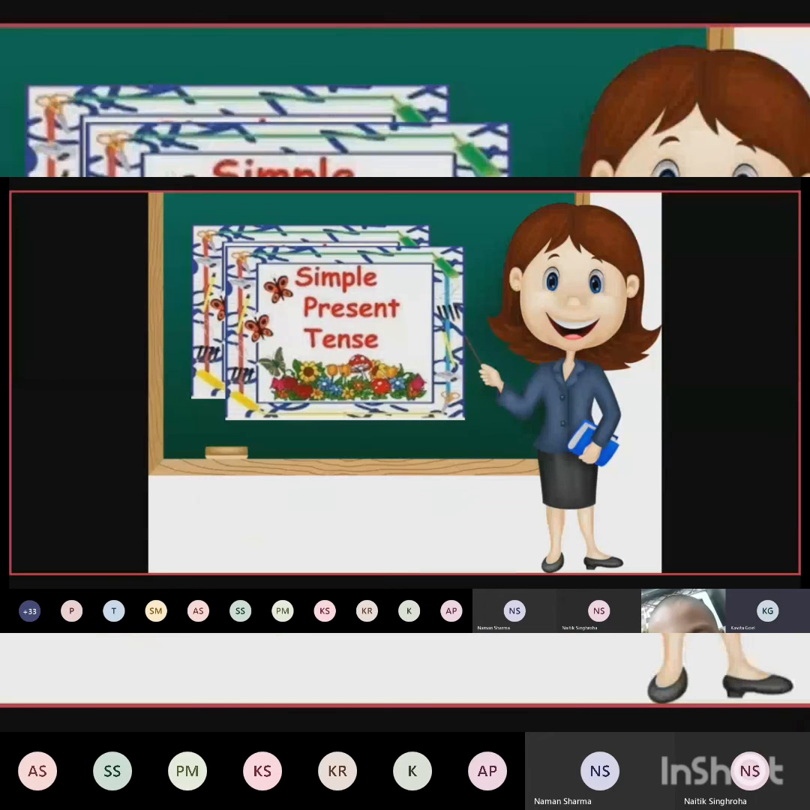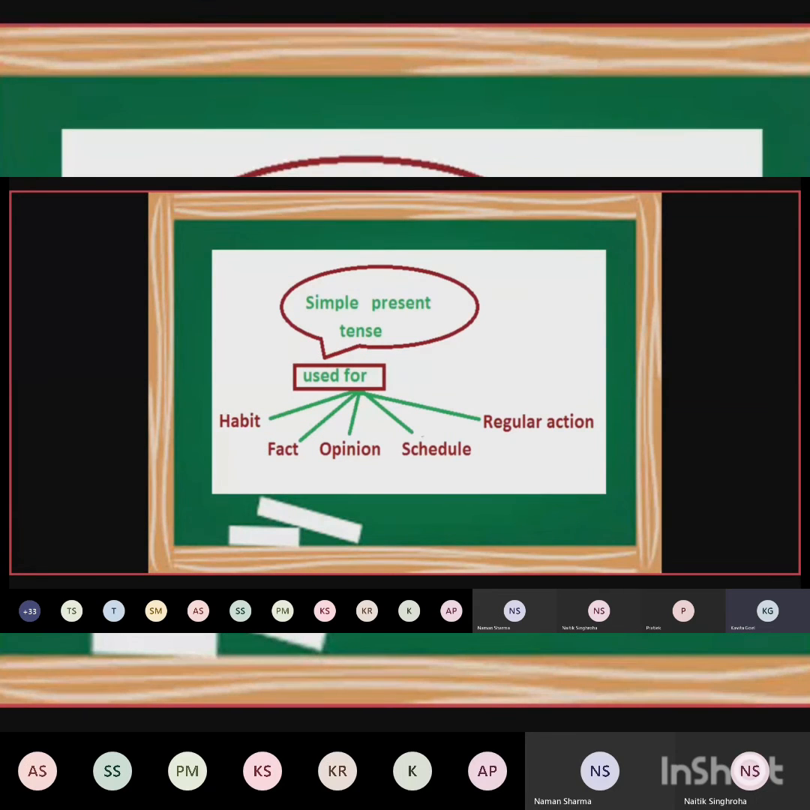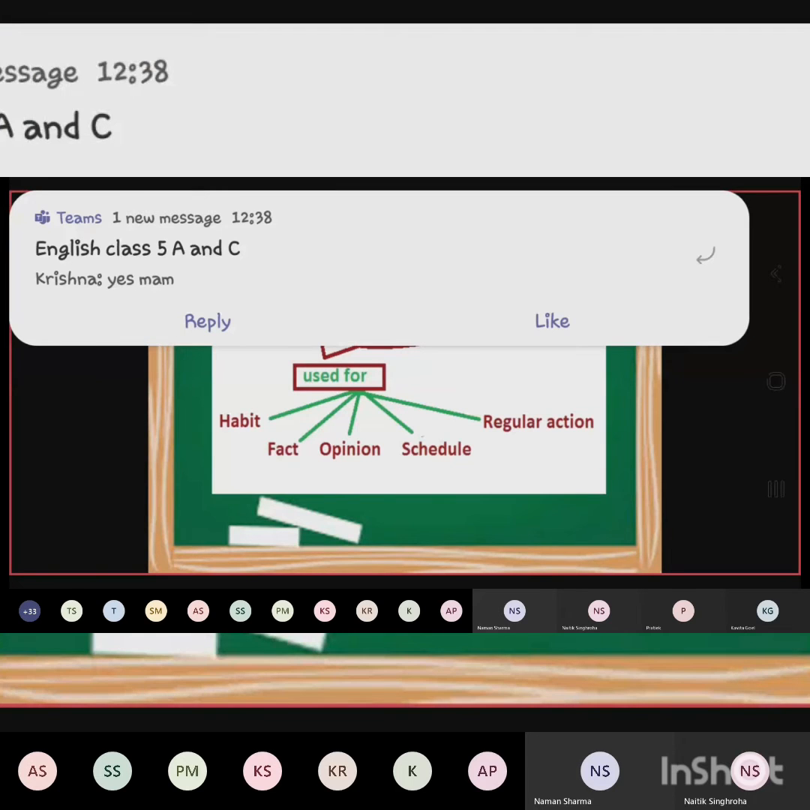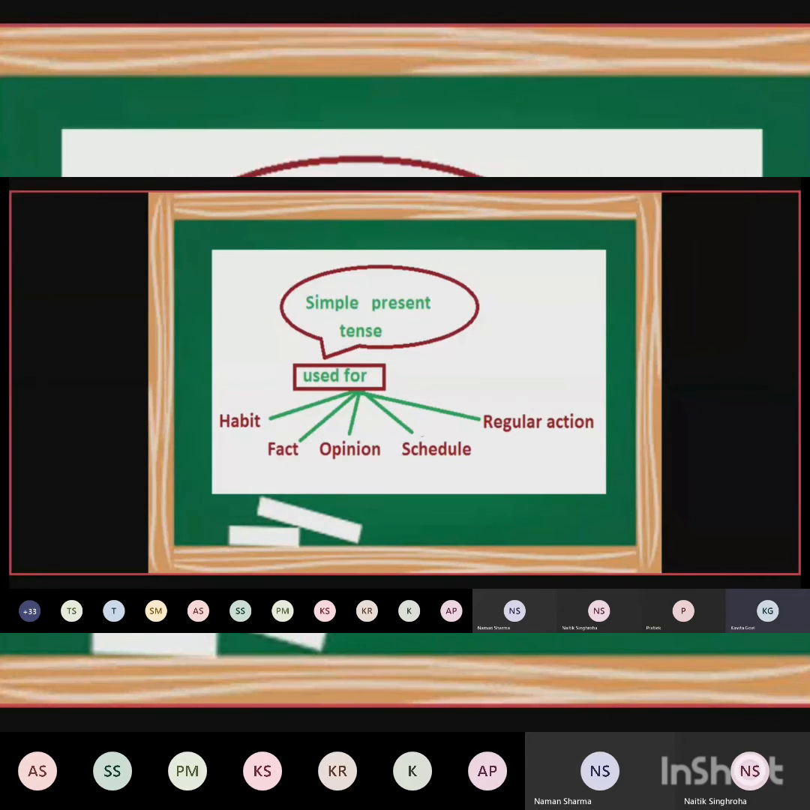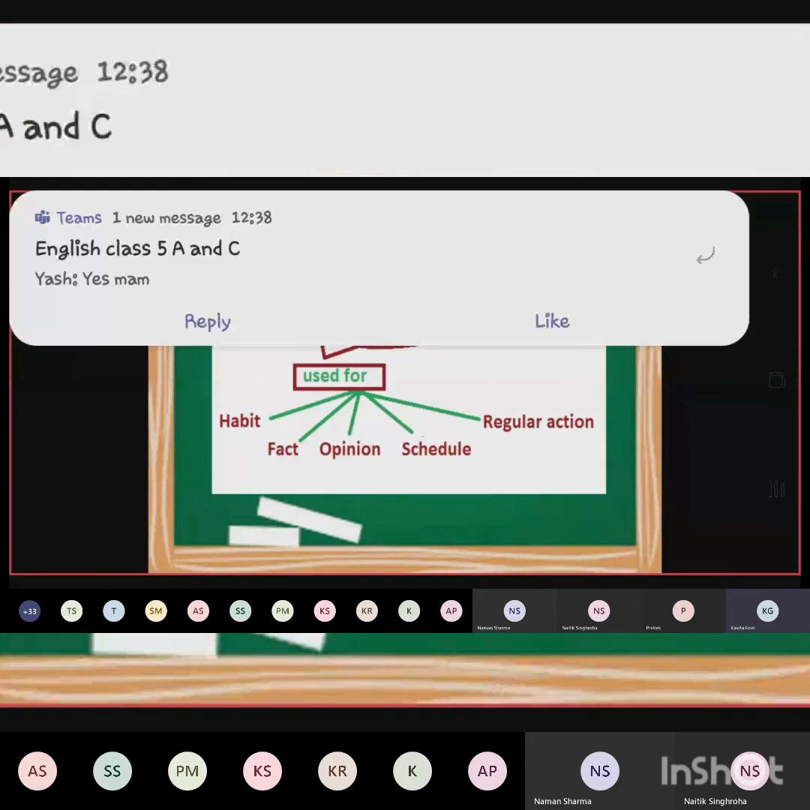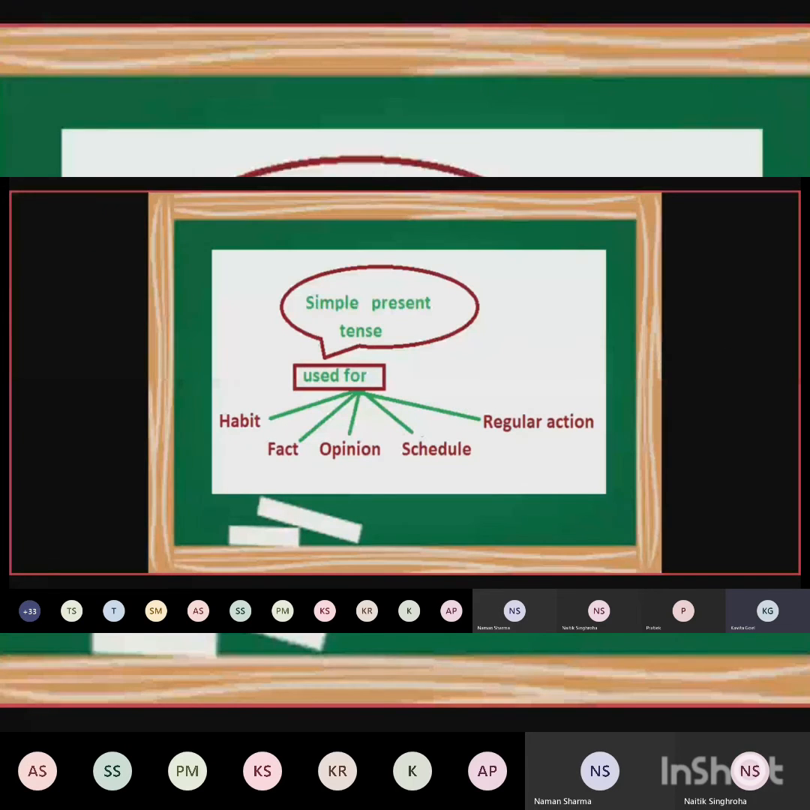Now let's study, as today we are going to study only about simple present tense. Okay, what we are going to study? Simple present tense. Let's find out what is simple present tense. Simple present tense is used for habit, fact. Habit, I told you, what are the habitual actions? As I told you, habits are those for which we don't have to pressurize our brain. We don't have to think. Our body starts doing the things on its own, like brushing teeth, eating food.